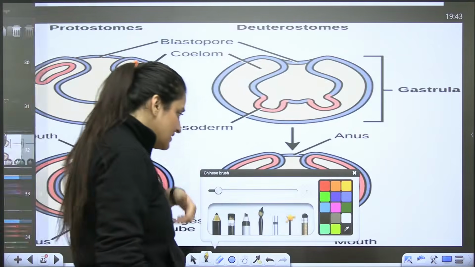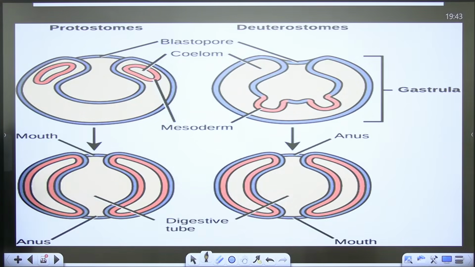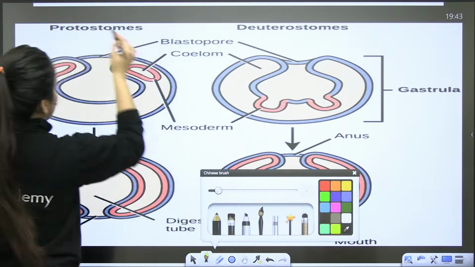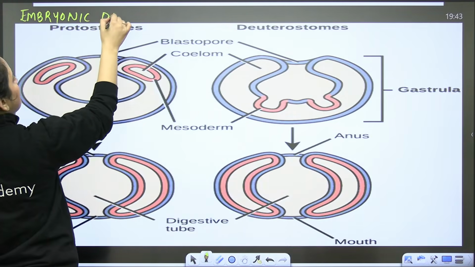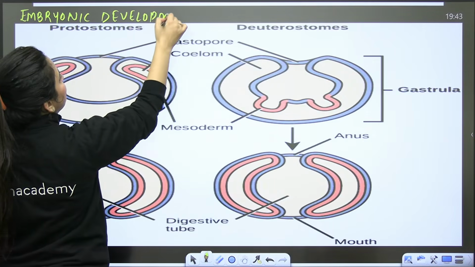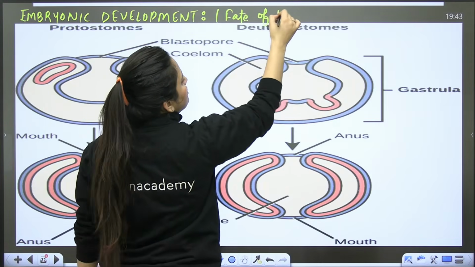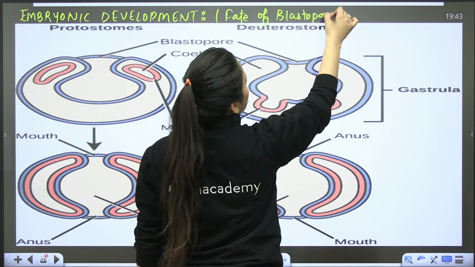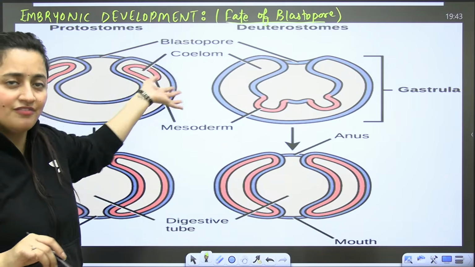Now, the next thing is again related to development, that is, being protostomous or deuterostomous, right? Here you are talking about the fate of the blastopore. On the basis of the fate of the blastopore, it is again related to embryonic development. So in the chapter Human Reproduction, when we talk about embryonic development, we discuss it there: blastocyst formation, that pore-like structure formation, everything we discuss there.